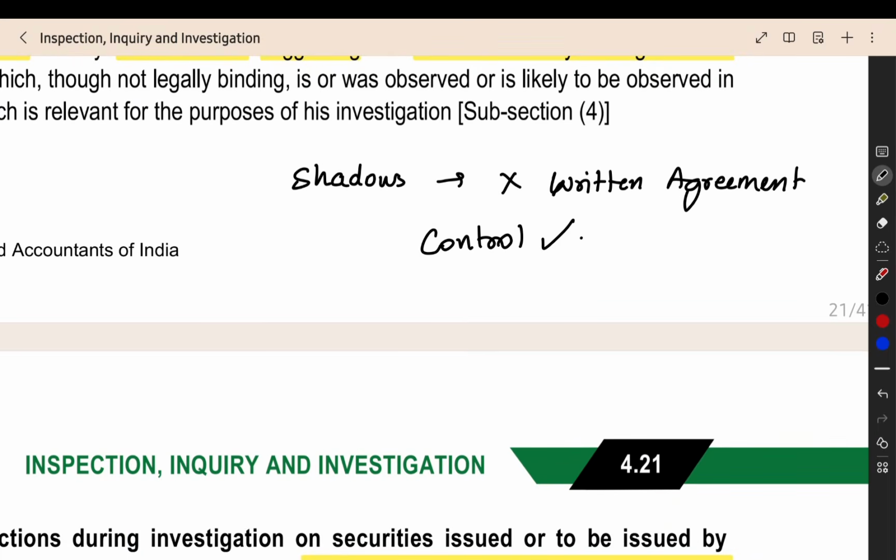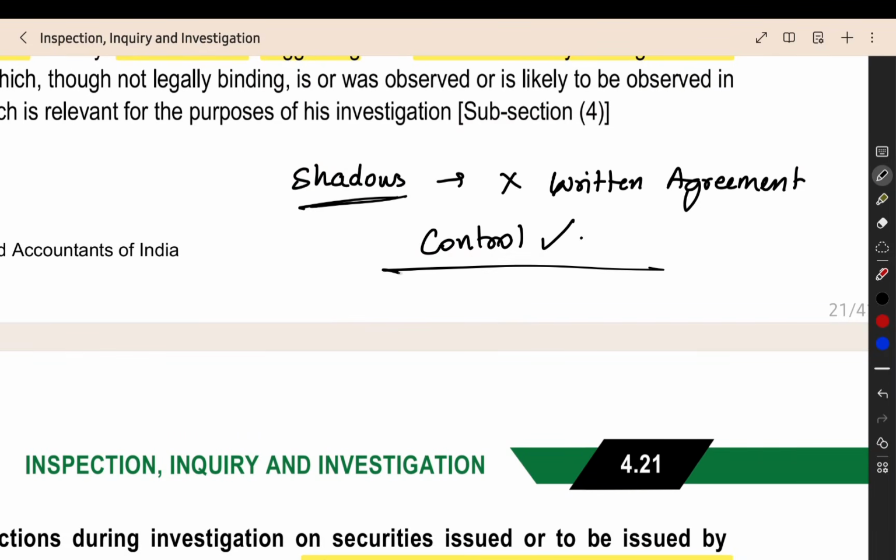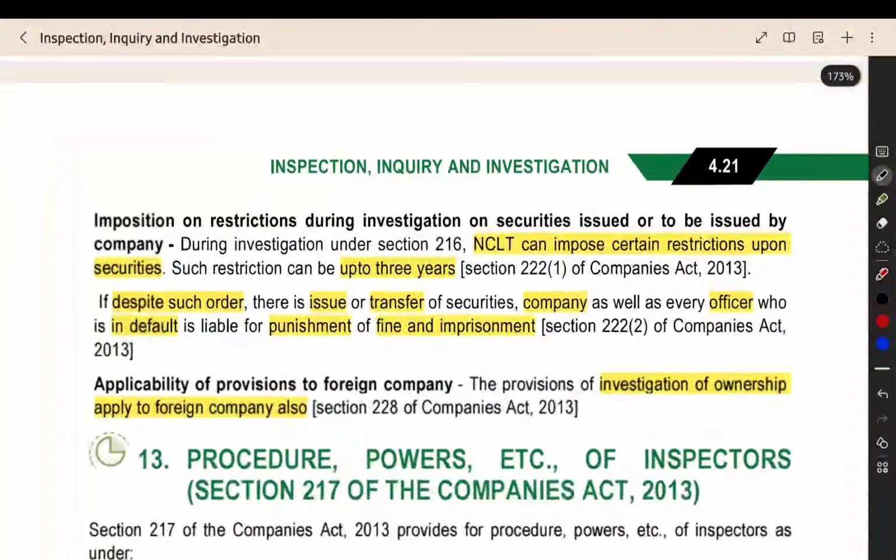So in that case, there is an arrangement or an understanding which is not written. There is no legal binding, but still that understanding will be followed in practical life, and those people will be controlling the company from the shadows by this particular understanding, which is informal, not written, not legally binding. But still such an understanding is there. Such understanding also can be examined or inquired, or the scope of investigation will cover that also. These kinds of understanding also will be investigated by the investigating officer or the inspector.